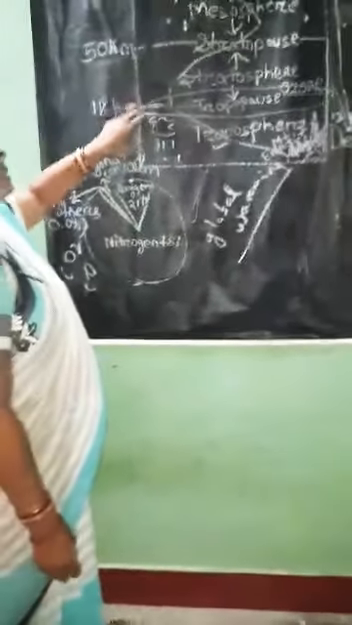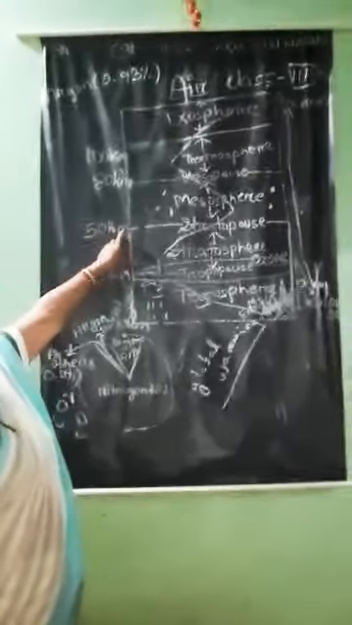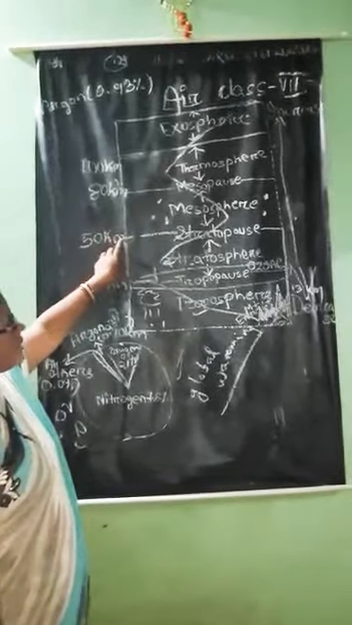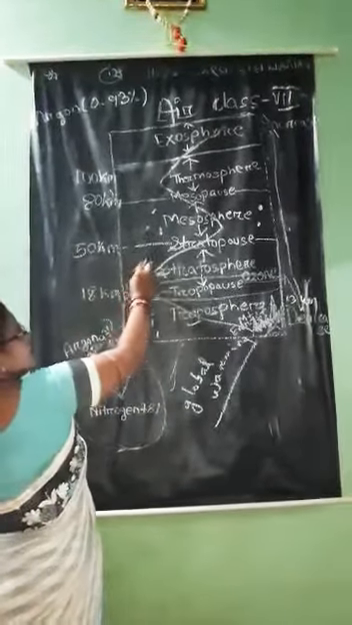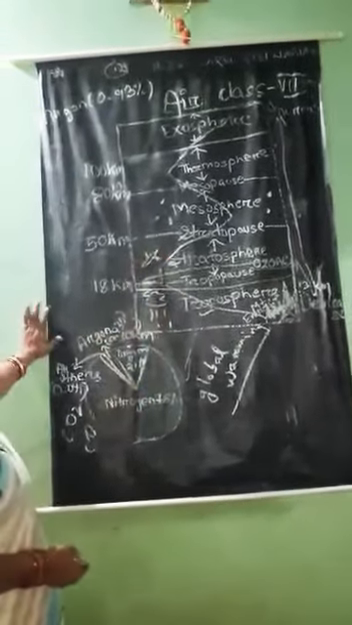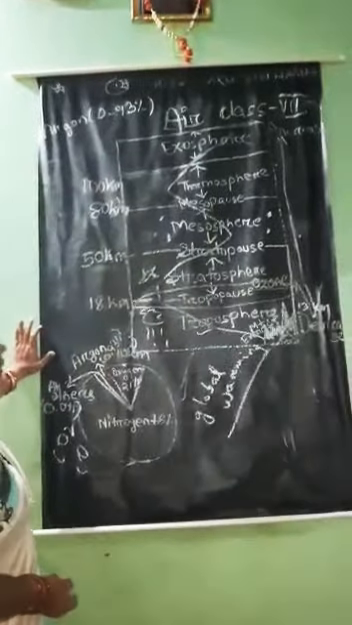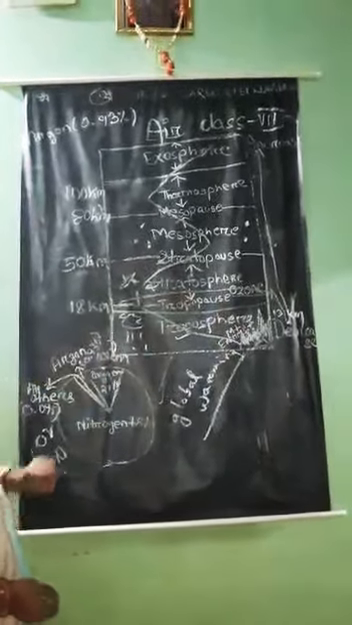The stratosphere extends from 18 km to 50 km. Aeroplanes fly comfortably here in the stratosphere. Here, one important thing is the ozone layer. The ozone layer is present here.